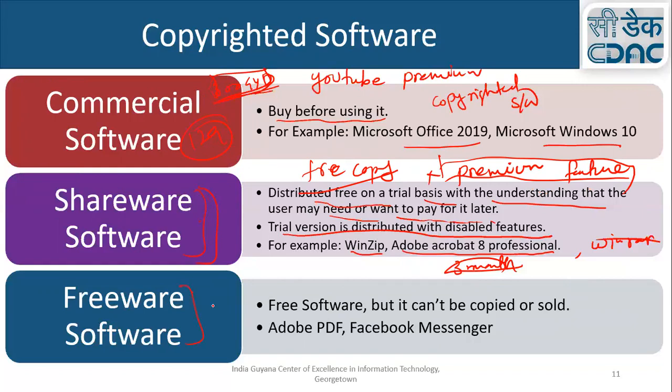And now the free software, or freeware. It is free, but it can't be copied or sold. You can't copy or sell, meaning you can't sell it for money. It's free, like Adobe PDF Reader. Facebook Messenger is free, but you can't put it in a pen drive or USB and then start selling it. You can't do that. Okay, so such type of software is known as freeware software. Okay.